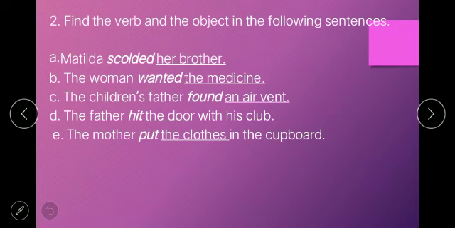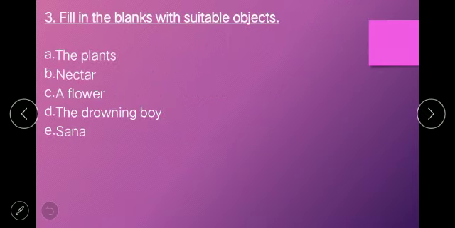The children's father found an air vent. Found is a verb and air vent is an object. The father hit the door with his club. Hit is a verb and the door is an object. The mother put the clothes in the cupboard. Put is a verb. The clothes is the object. The bold and italicized words are the verbs and the underlined words are the objects. Now the next we have fill in the blanks with suitable objects.